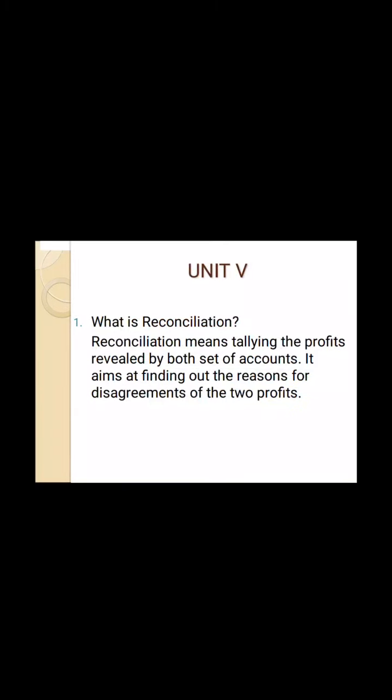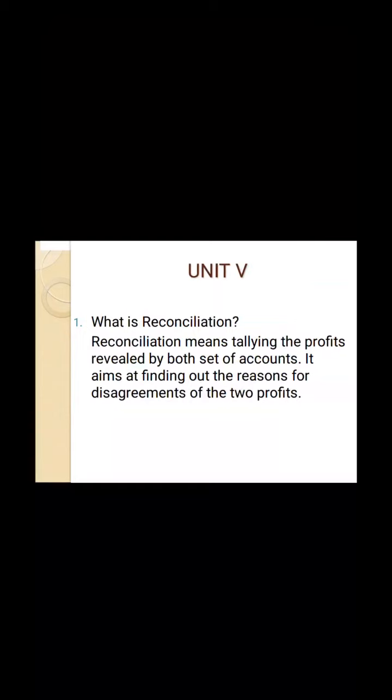To come to the first question, what is reconciliation? Reconciliation means tallying the profit received by both sets of accounts. Both sets of accounts means one is the cost account and the other is the financial account. It aims at finding out the reason for disagreement of gross profit.